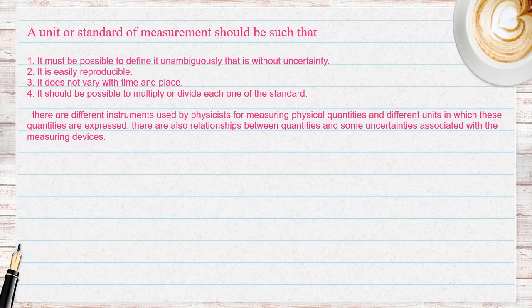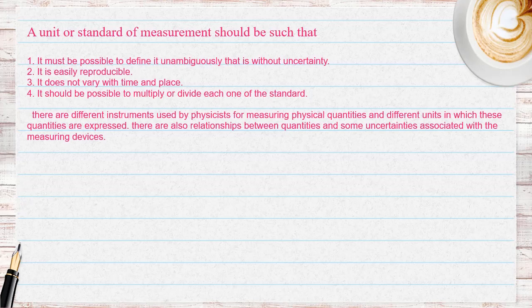A unit or standard of measurement should be such that: 1. It must be possible to define it unambiguously, that is, without uncertainty. 2. It is easily reproducible. 3. It does not vary with time and place. 4. It should be possible to multiply or divide each one of the standards.